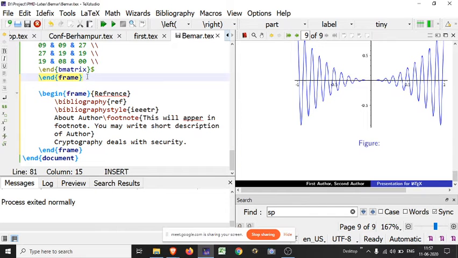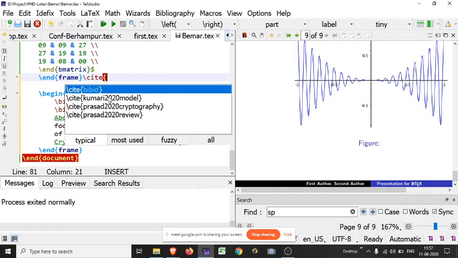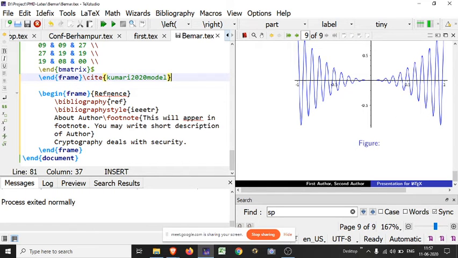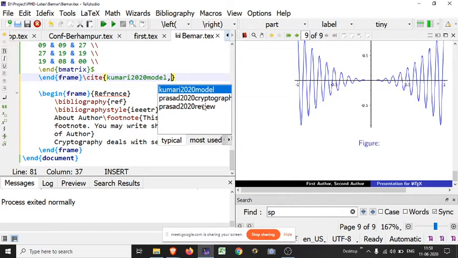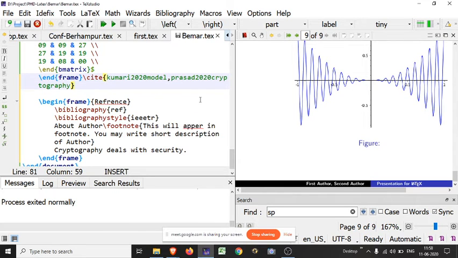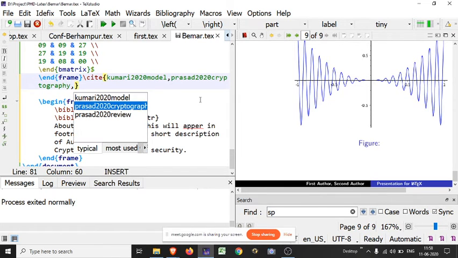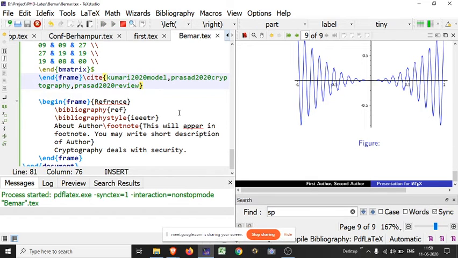Just use your cite command. Okay, I am using cite. Suppose this is one paper, and you may also use multiple citations using a comma. After using the comma, the keyword will appear. Okay, suppose I am using two citations along with it. You may also use any number of citations. Just look, this will appear at the end in the reference section.